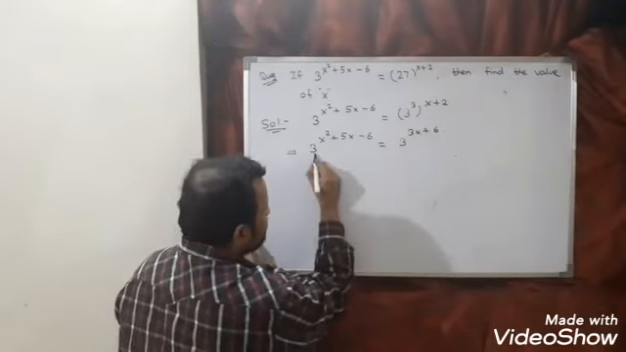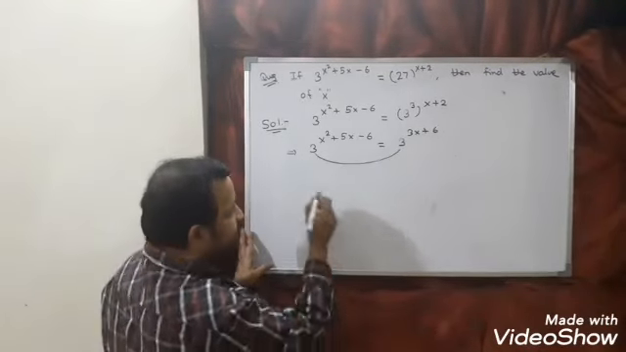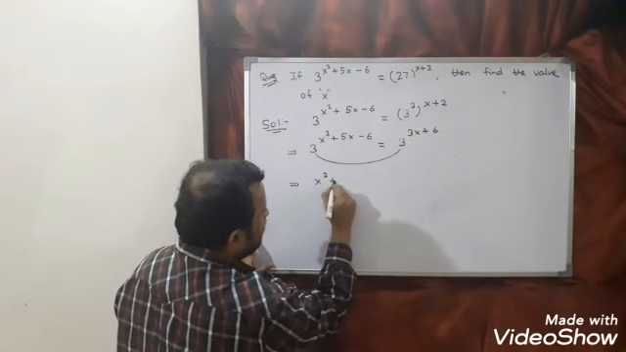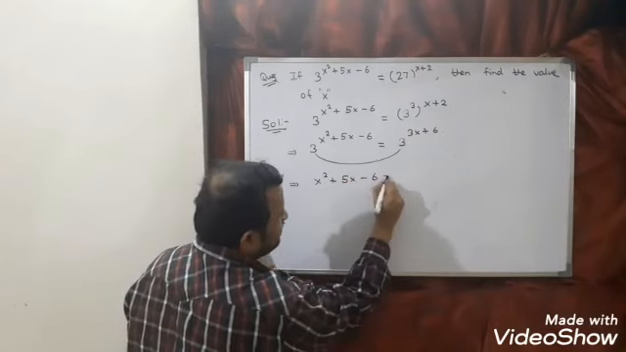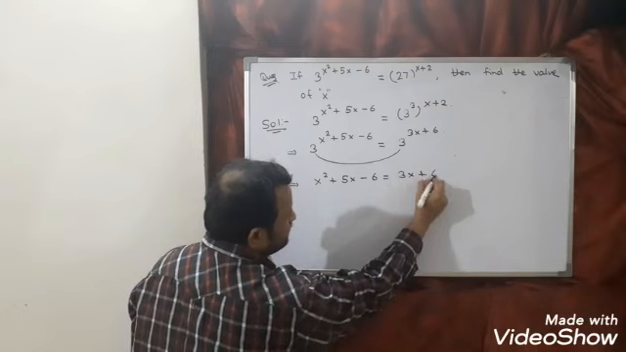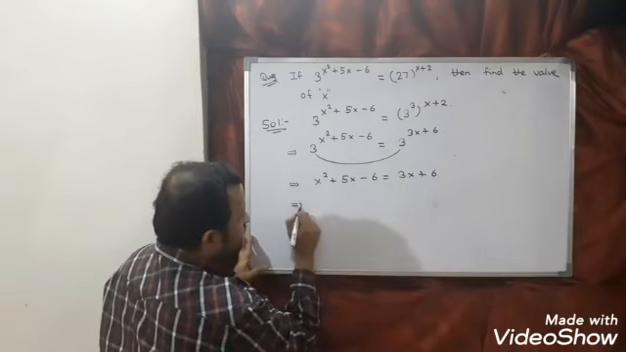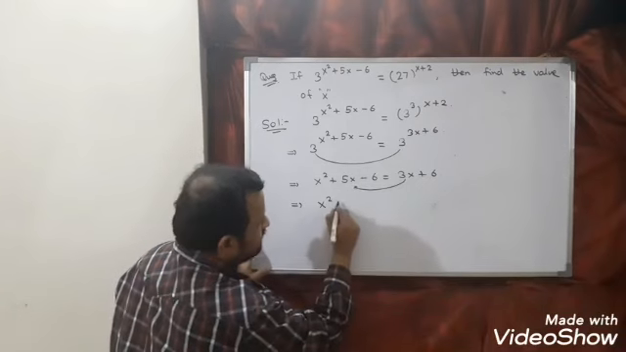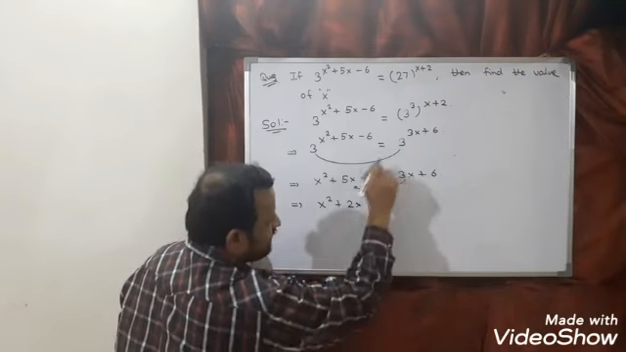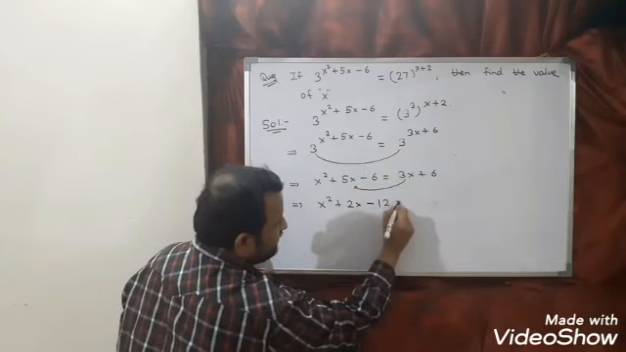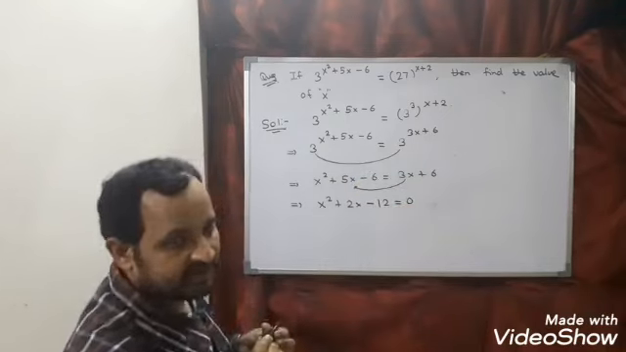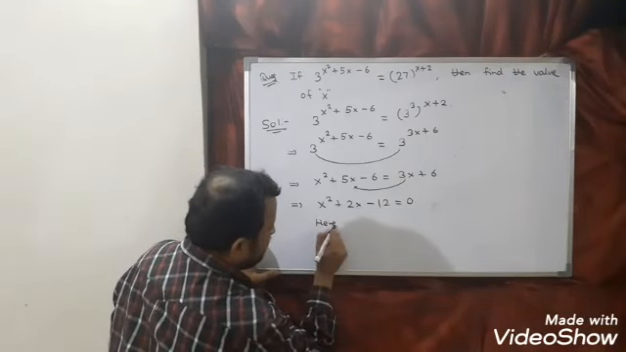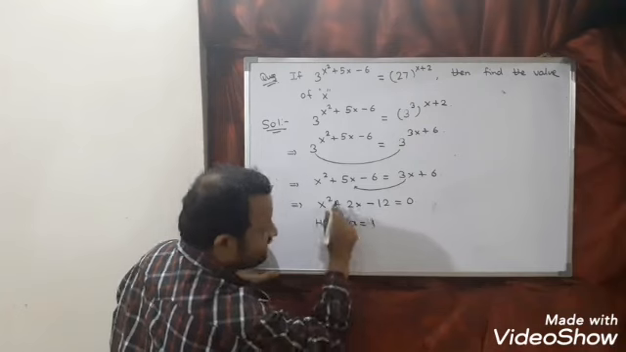Now you can see here base is same, equal sign came. So we can equate the powers. Equate x square plus 5x minus 6 is equal to 3x plus 6. Solve. This we can say x square, 3x will come this side. So what you will get, 2x, 6 will come this side, minus 12 is equal to 0. I think factorization is not possible. So what is a here? a is nothing but coefficient of x square.